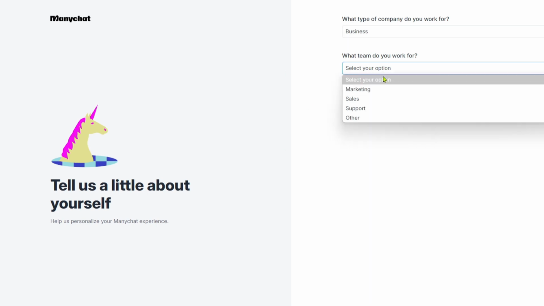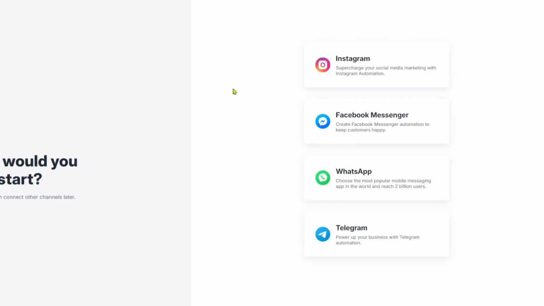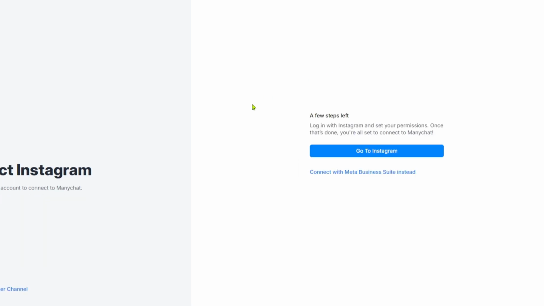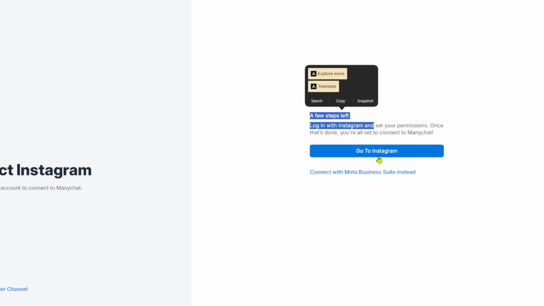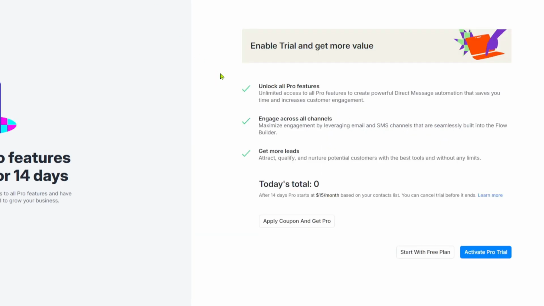Right after that, it will have these follow-up questions. From there, you want to click on next, and right after, it will ask us where we want this tool to be integrated with. Of course, in our case, let's click on Instagram. From here, you want to click on Instagram to connect to your Instagram account. Right after logging in your account from Instagram, you can see this option right here where you can activate the pro trial, or you can just start with the free trial.